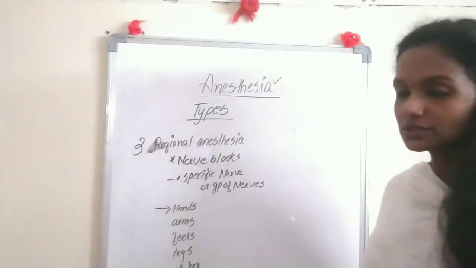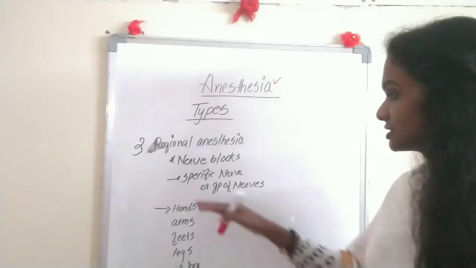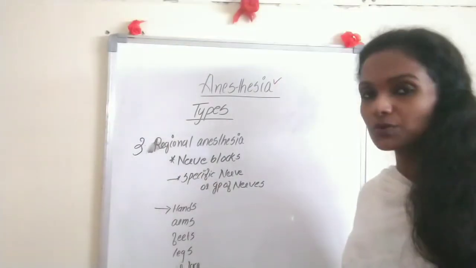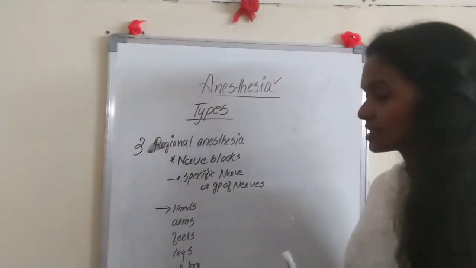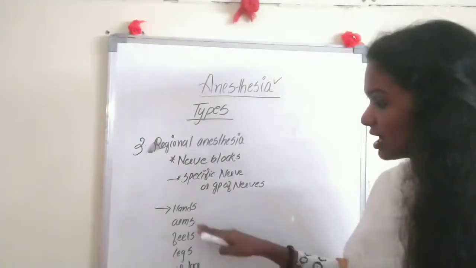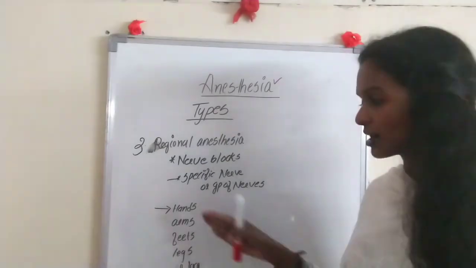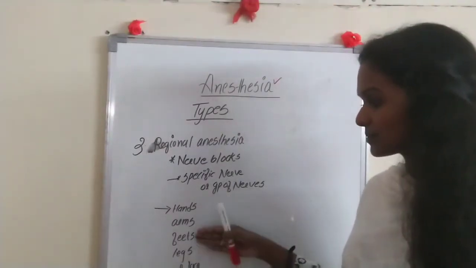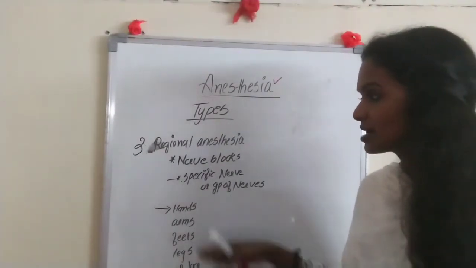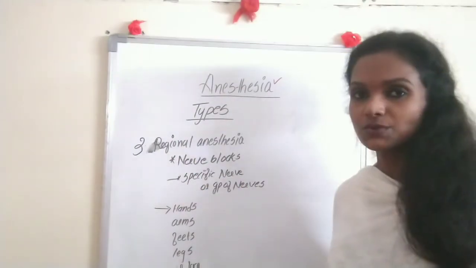So in the nerve blocks, what is happening? The anesthetic drug is injected into the specific nerve or a group of nerves, whenever numbness is needed in the hands, arms, feet, legs or face. Whenever any surgery is needed on parts like hands, arms, feet, legs or face, nerve block is used.